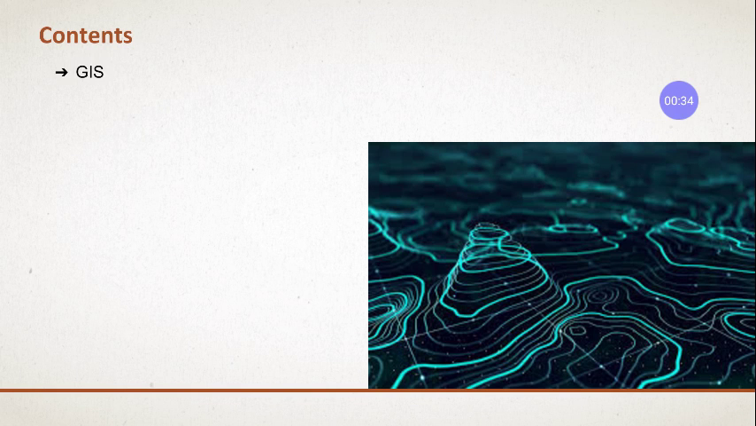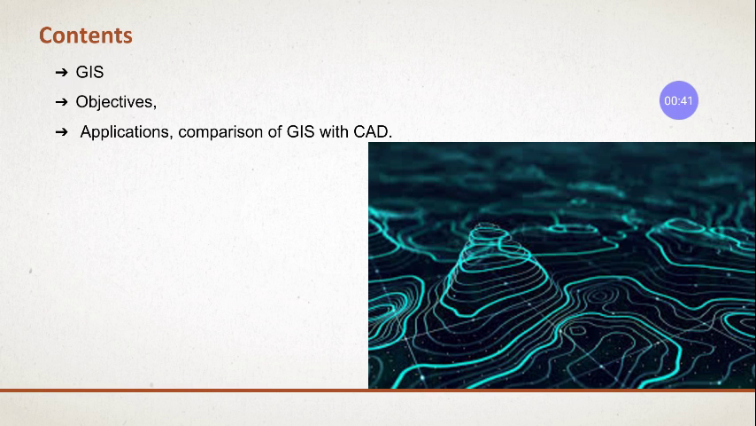What is GIS? We are going to study first. We'll understand what is GIS. Next is the objectives of GIS, right? Where you are going to apply or where you are going to use this GIS, and comparison of GIS with CAD. Alright.